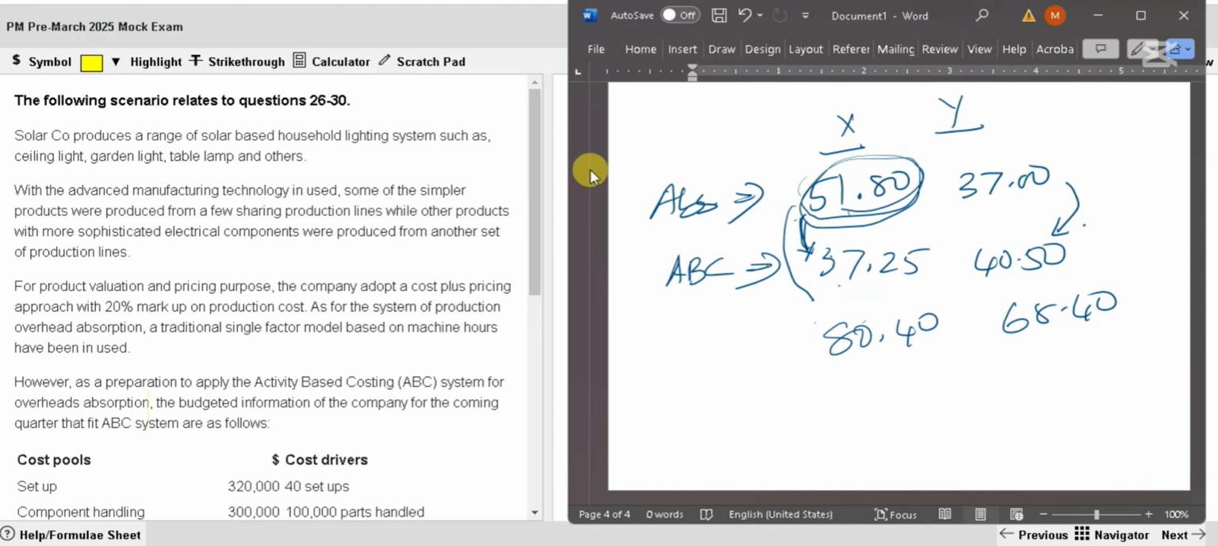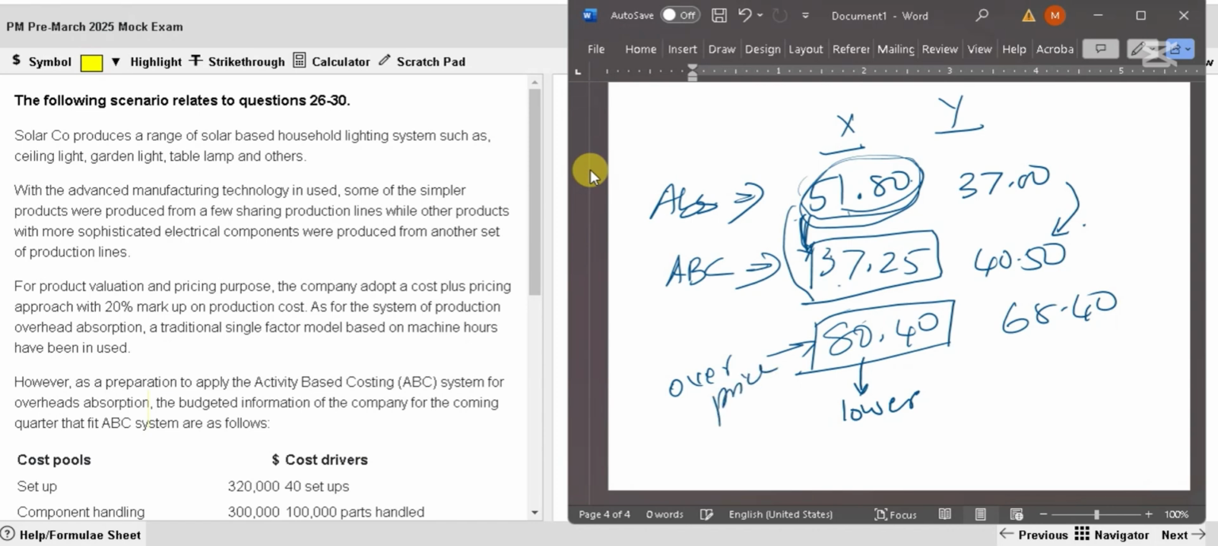Now this 80.4 is based on the original cost. Right? Now when the ABC cost is lower, price has to be lower, right? But you are keeping it at 80.4, which means this is an overpriced product. Basically, you have overstated your cost. Because you have overstated the cost, price is also overstated.